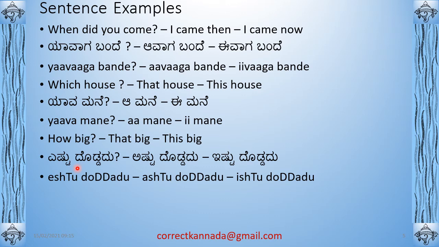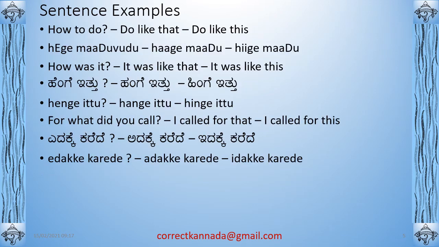That person is far. A person who is far away, person who is nearby. ದೂರವರು, ಹತ್ತಿರವರು. So you can add ಅವರು, ಇವರು, ಅದು to adjectives in Kannada. Okay. So ಎಷ್ಟು ದೊಡ್ಡದು, right? How big? ಅಷ್ಟು ದೊಡ್ಡದು, that big. ಇಷ್ಟು ದೊಡ್ಡದು, this big. Okay. That big, this big.